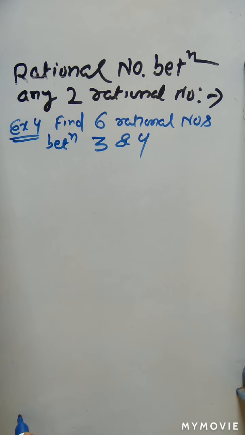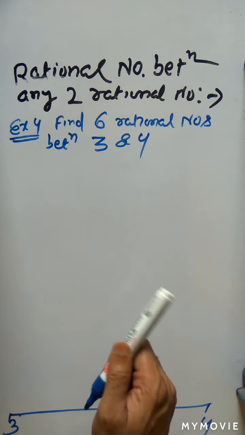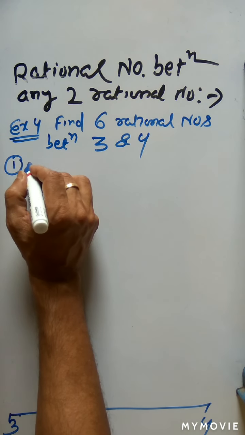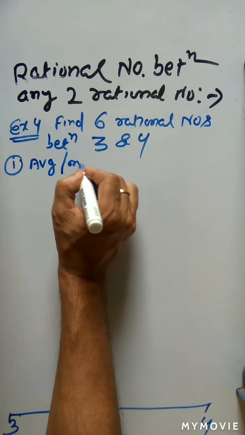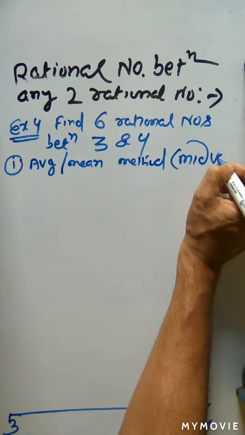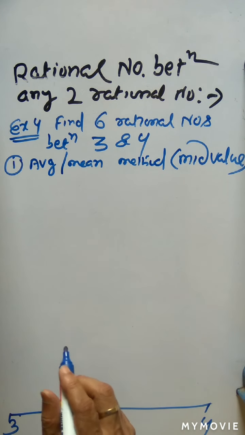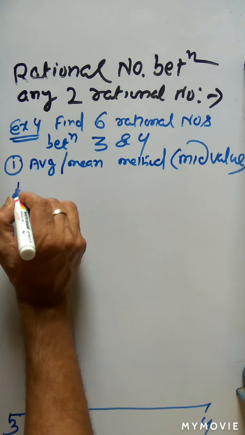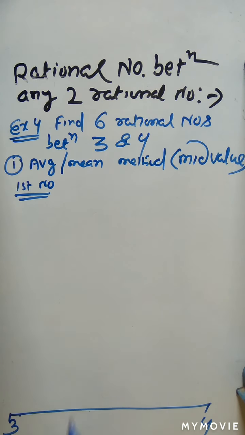So I am representing here: this is 3, this is 4. In between 3 and 4, we have to find 6 rational numbers. First we will discuss according to which method? The average or mean method, that is also called the mid value method. Clear? So now see, first I will do, A is equal to 3, B is equal to 4.